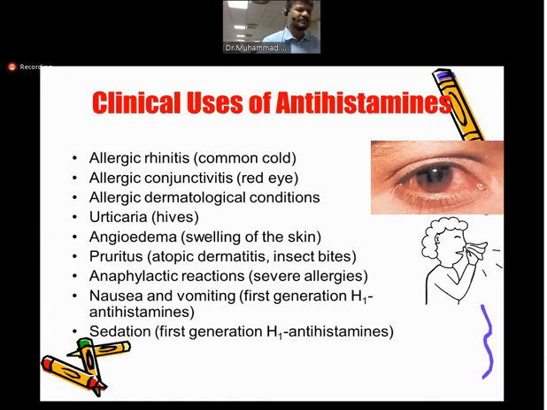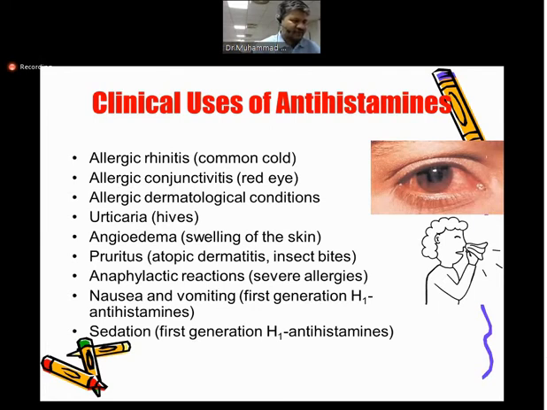Anaphylactic reaction is very important. This anaphylactic, or type 1 hypersensitivity reaction, which is very severe, can be controlled by giving antihistamine. You see, very well known drugs that are given in anaphylaxis to control it belong to the antihistamines. So anaphylactic reaction can be stopped. Nausea and vomiting, I again told you, is an additional function: the center of nausea and vomiting in the CNS also involves the H1 receptor, because the center where vomiting is controlled has different receptors: serotonin receptor, histamine receptor. So histamine is also there.